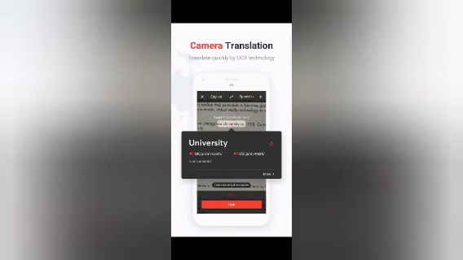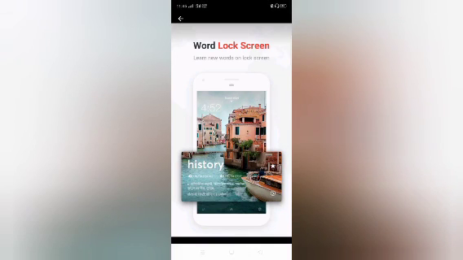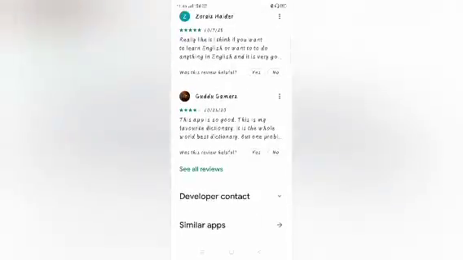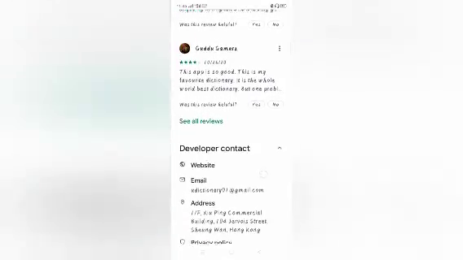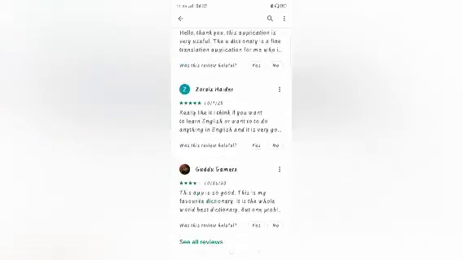And university word lock screen. Okay, if you open your screen, you see a new word every time on your lock screen. It's great for learning for different students, and it's the developer contact. Okay, it's great for those students who are weak in the English language.